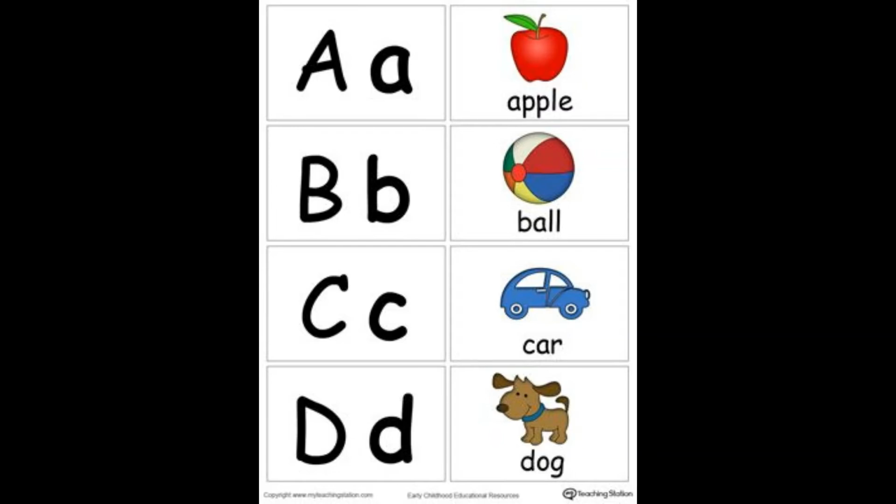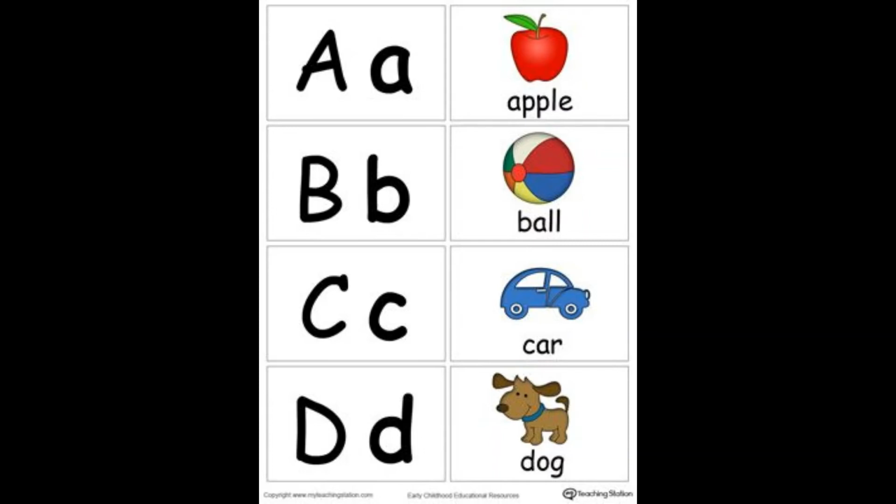There are 2 sounds of the letter A actually. First one is A and the second one is A. A for apple.